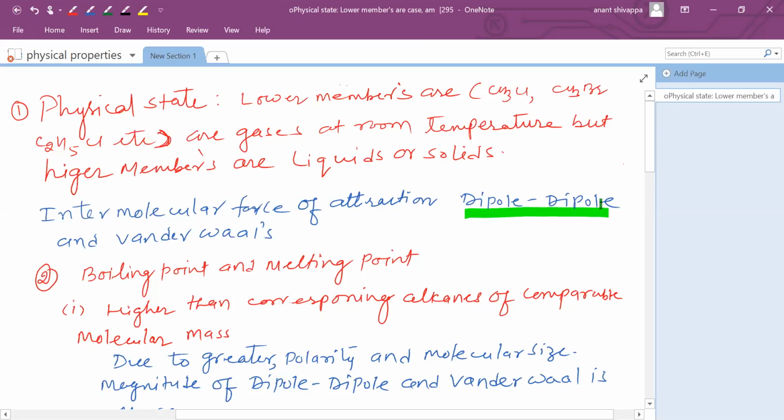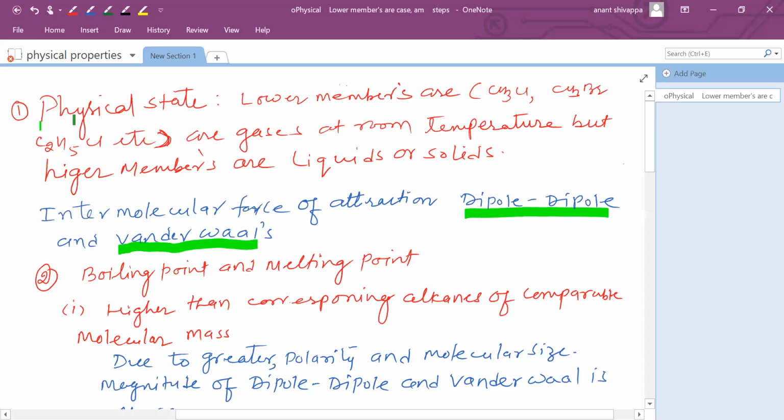And when there is a dipole-dipole, then there is addition of van der Waals force due to size, due to molecular mass. So the intermolecular forces operating in haloalkanes and haloarenes are dipole-dipole and van der Waals force.